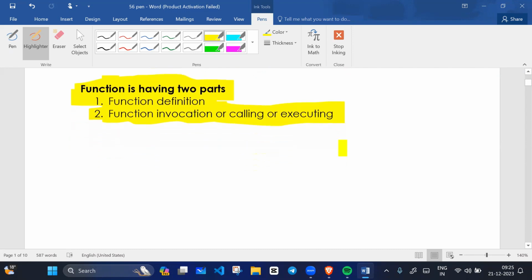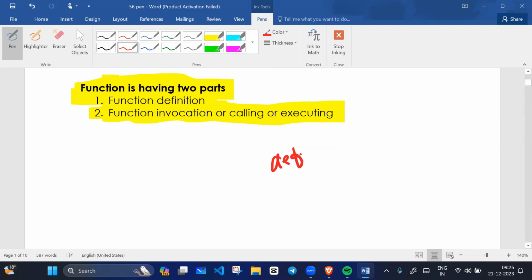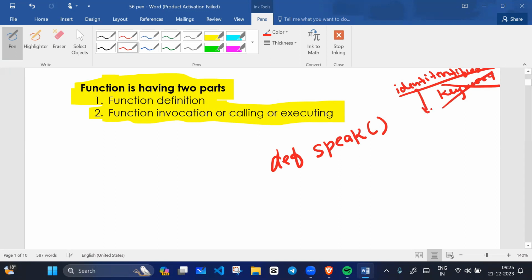So what is the meaning of definition? For example, if I write def here, def is a keyword. And then if I write a function name like speak, the function name is an identifier. An identifier cannot be a keyword. An identifier means a user-defined name.